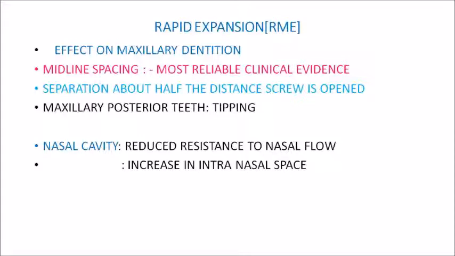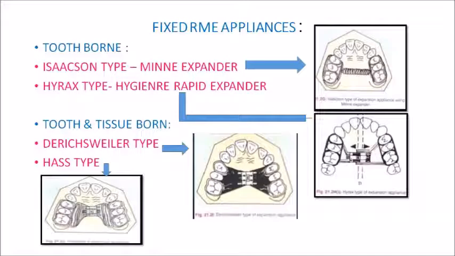So the effect of RME in maxilla, we have seen there is the opening of the mid-palatal suture, which is fan shaped or triangular shaped, maximum opening towards the incisor region, and in the supero-inferior direction maximum opening is towards your oral cavity side, and the rate of expansion is 0.2 to 0.5 millimeters per day. The effect on maxillary dentition will be the most important clinical sign, that is your midline spacing, and also there will be tipping of your maxillary buccal teeth, and in nasal cavity there will be increase in intranasal space and reduced resistance to nasal flow. So we have seen about the skeletal and dental effects of RME.